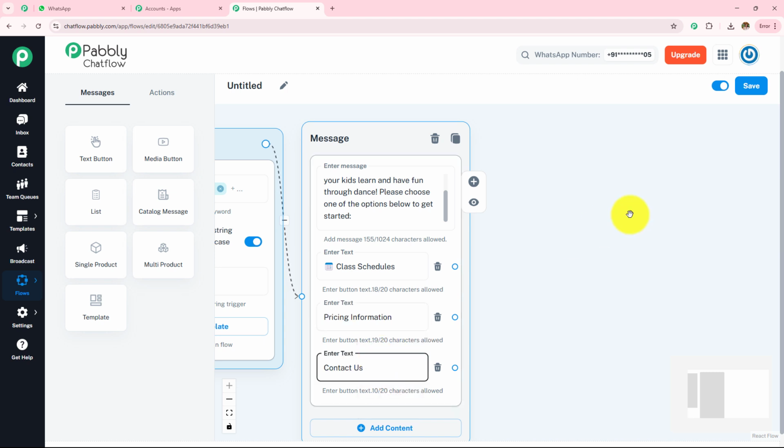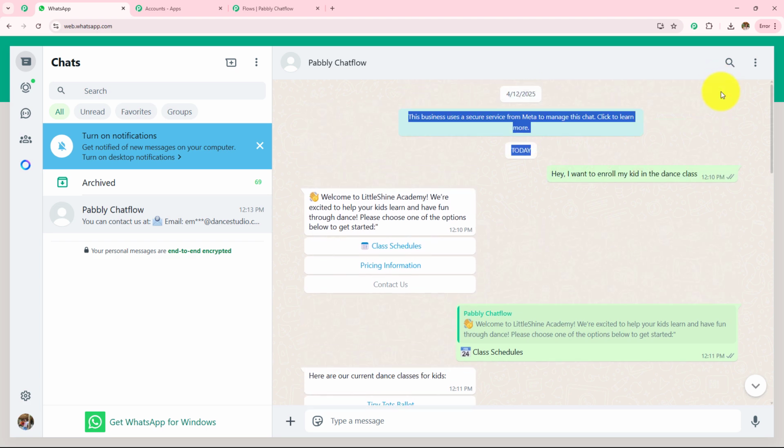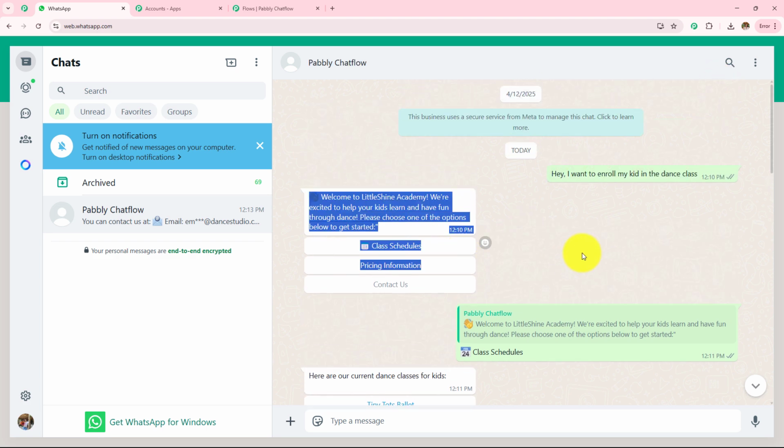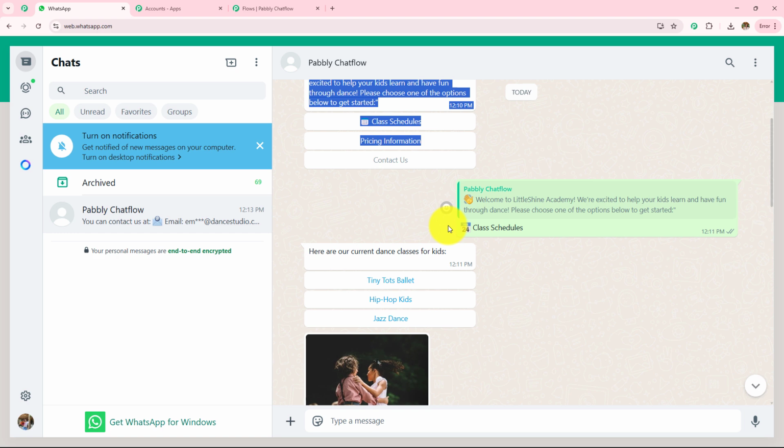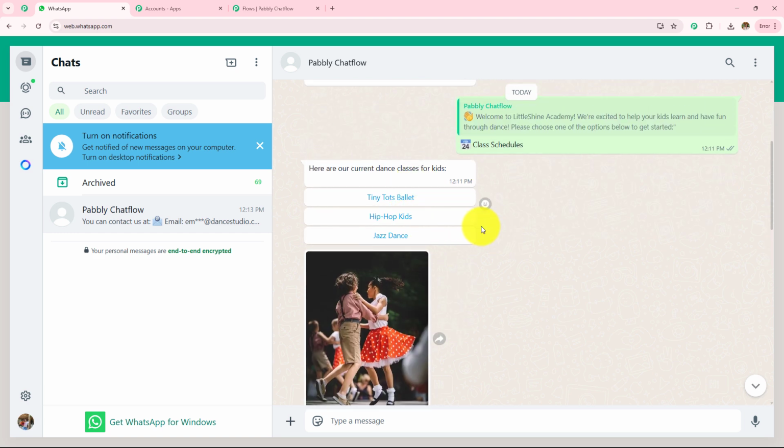Now what I want is, as soon as someone clicks on any of the buttons, a message should be sent to them. Now moving on to WhatsApp Web, here you can see that as soon as I've sent the message, they have sent me this message with the buttons, and when I click on any of the buttons, the message was sent to me. We are going to create this chatbot in a similar manner.